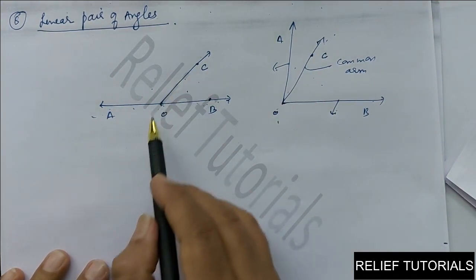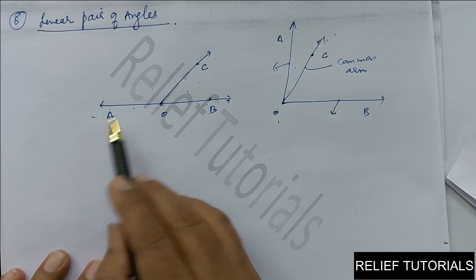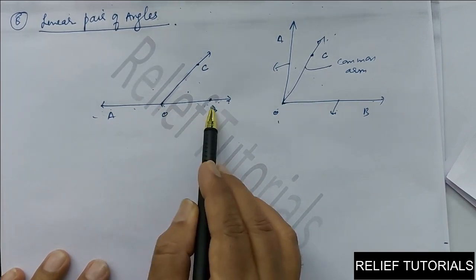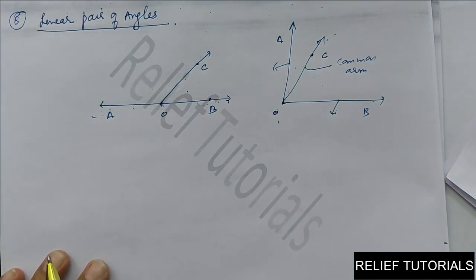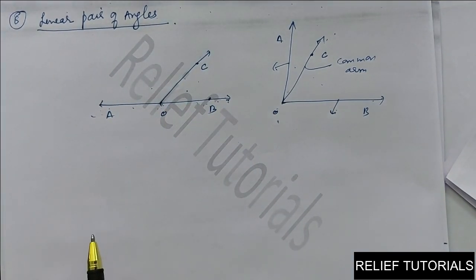So two adjacent angles form a linear pair of angles if their non-common arms lie on a straight line, or they are opposite to each other. Have you got it?